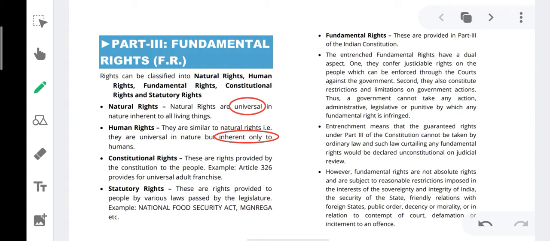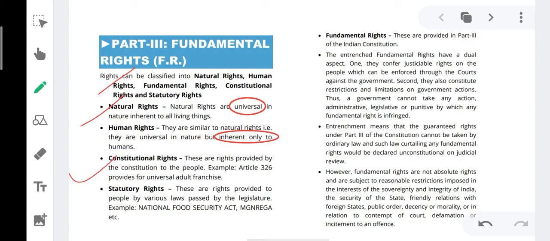Rights can be classified into different sets. These are natural rights, human rights, fundamental rights, constitutional rights, and statutory rights. Natural rights are those rights which have been given to all living creatures by nature. Human rights and natural rights are often the same, but there are some exceptions. Human rights are provided only to human beings.